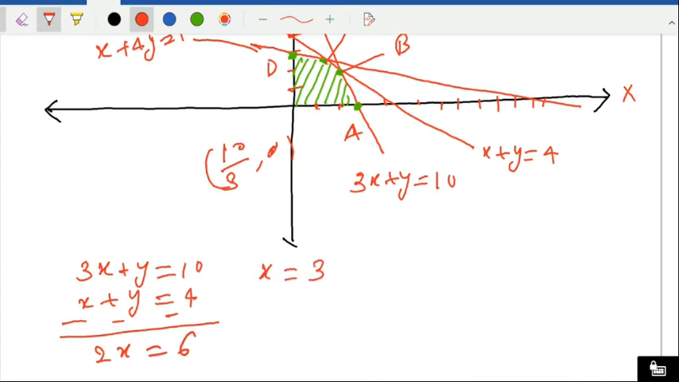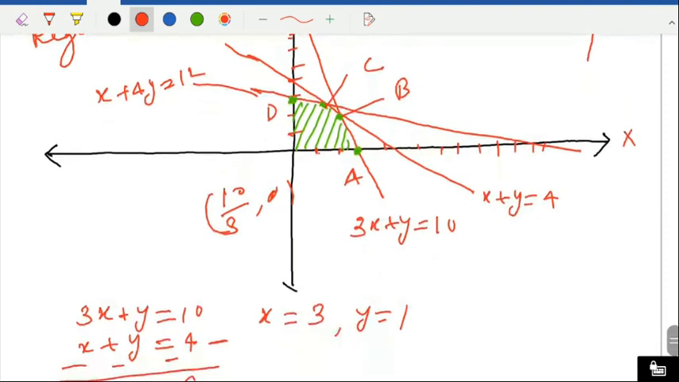So x equal to 3, you put it in the second equation, y equal to 1. So that means the B point we are getting is 3 comma 1. That means B is giving you radio sets 3 and television 1. So I'll write here 3, 1. Okay, 3, 1.